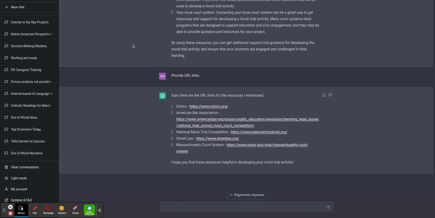It brought me to the link, but I can tell you from personal experience, it will confidently give you links to sources, primary sources especially. It'll give you links to specific things that you click and it's a dead link. It brings you to the website but doesn't bring you to the thing because it's not connected to the internet currently. ChatGPT has access to a ton of information, billions of text up to 2021, but it's not accurate all the time in the links that it provides. You're going to have to figure that last step out for yourself. It's not good at citing sources yet. It's just not there in that capacity.